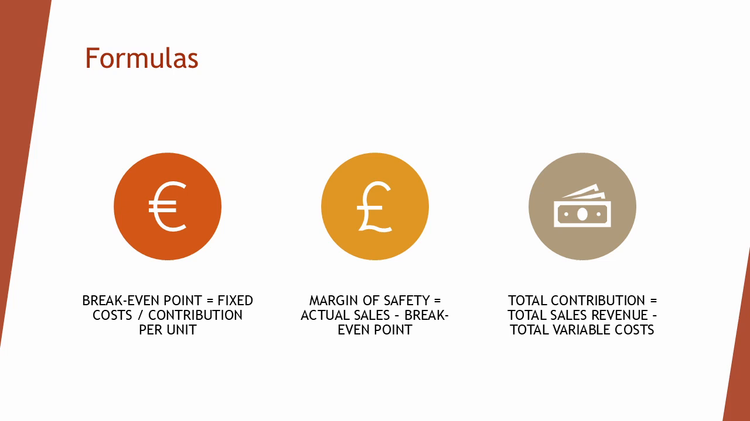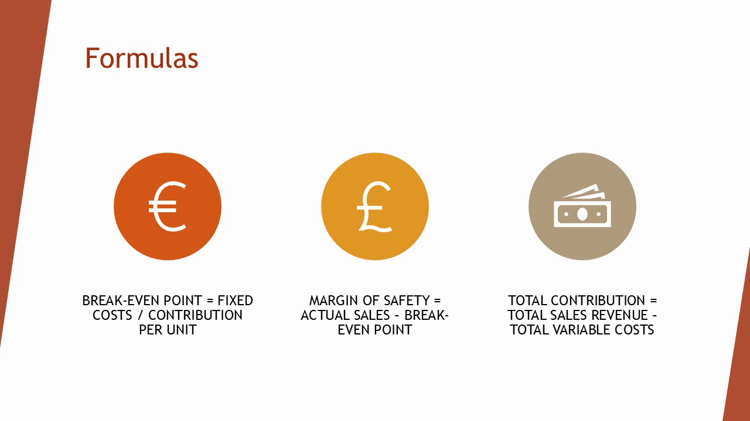The margin of safety is the difference between actual or projected sales and the break-even sales, showing how much sales can fall before a loss occurs. Total contribution is calculated by subtracting total variable costs from total sales revenue, while contribution per unit is calculated by subtracting variable cost per unit from selling price per unit.